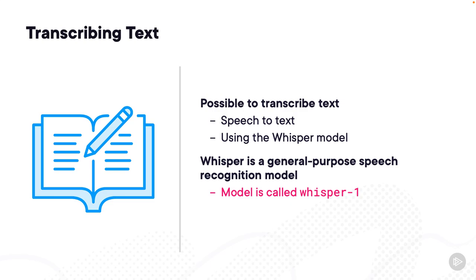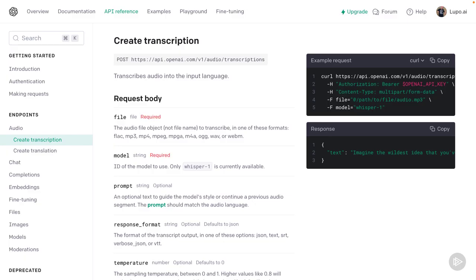And there's an open source version as well. It's pretty much the same. When you're transcribing text, you can set the temperature to control how creative the model gets. Creating a transcription is pretty straightforward. You just need to provide the file, the model, and optionally a prompt to guide the style. Then the format, which is JSON, that's what we've been working with, and the temperature to control the creativity.